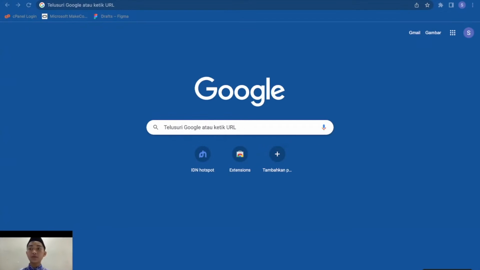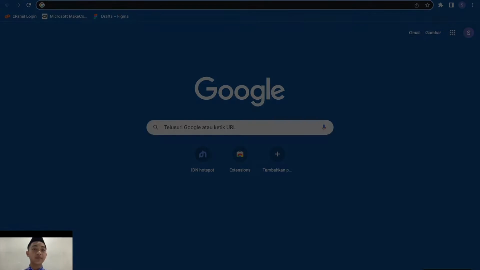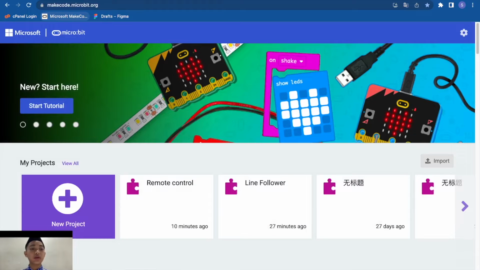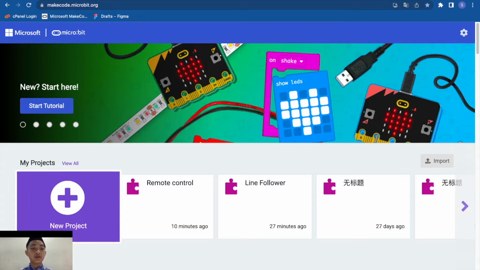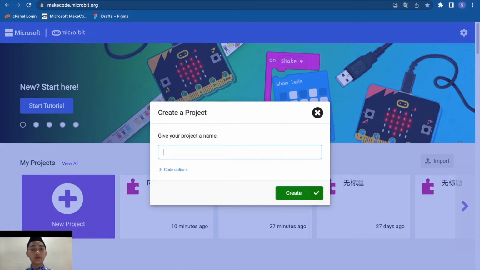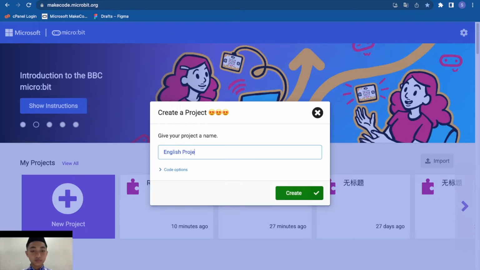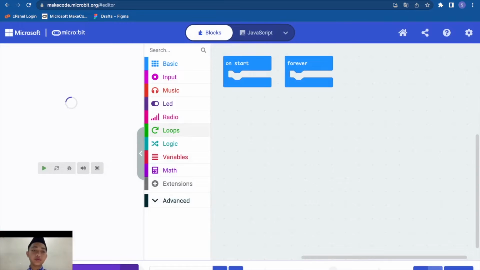Here I want to make a tutorial, but I need it for a test from my English teacher. First, let's open the Windows MakeCode micro:bit. Second, open a new project and create a project. Third,